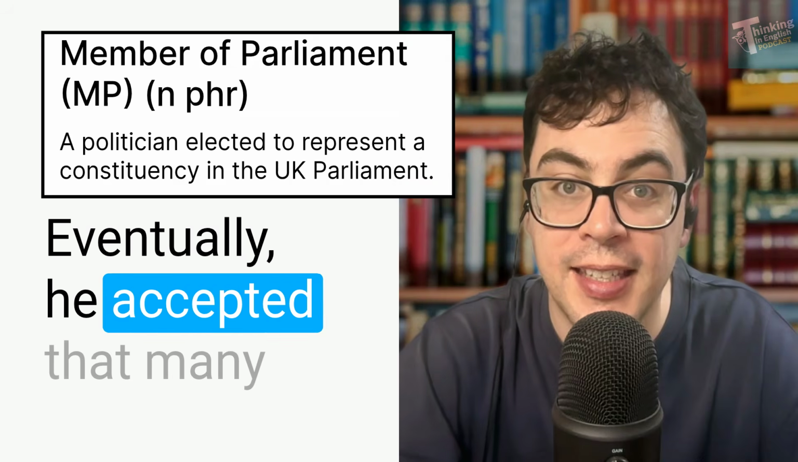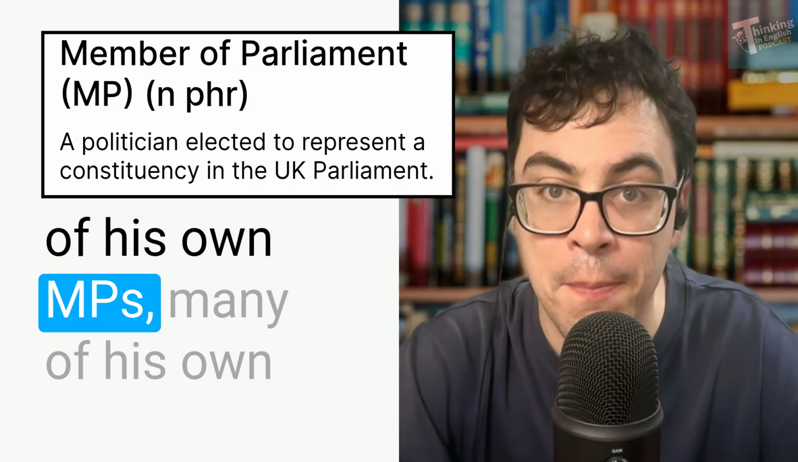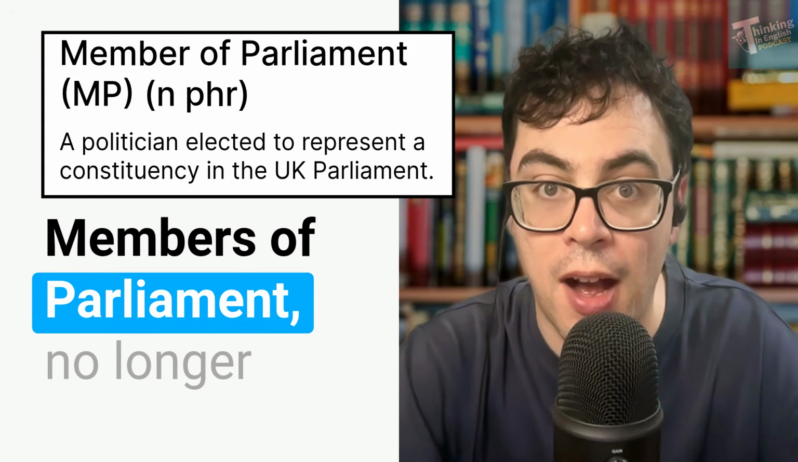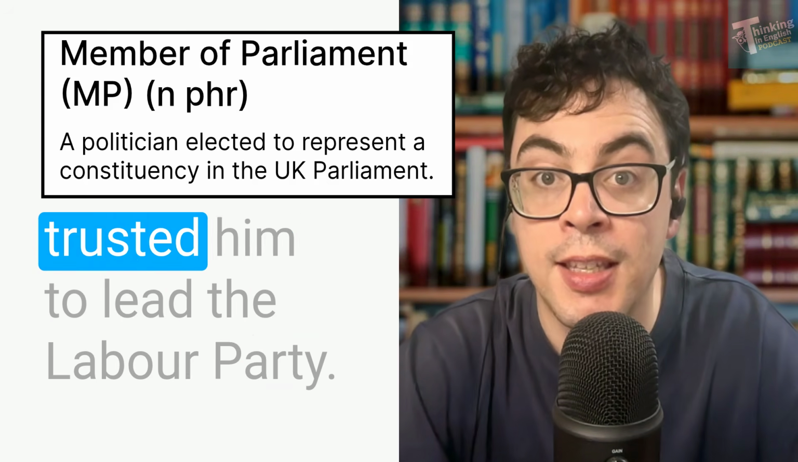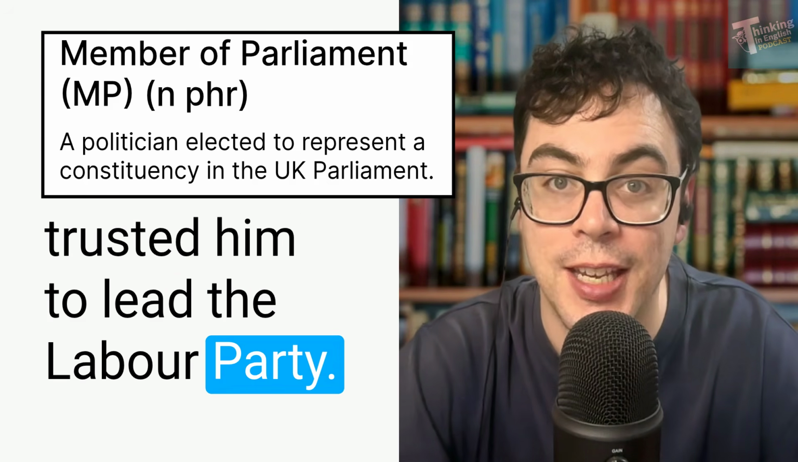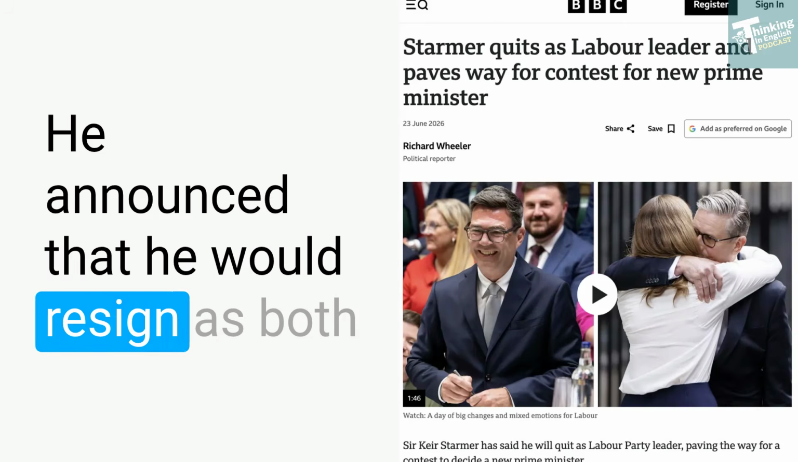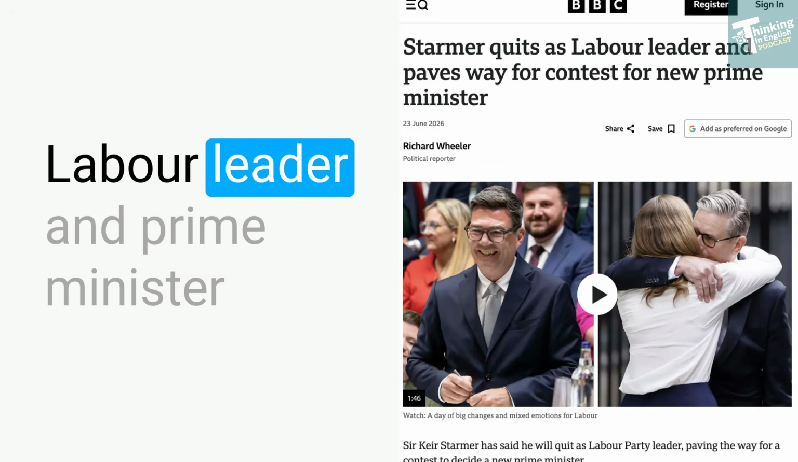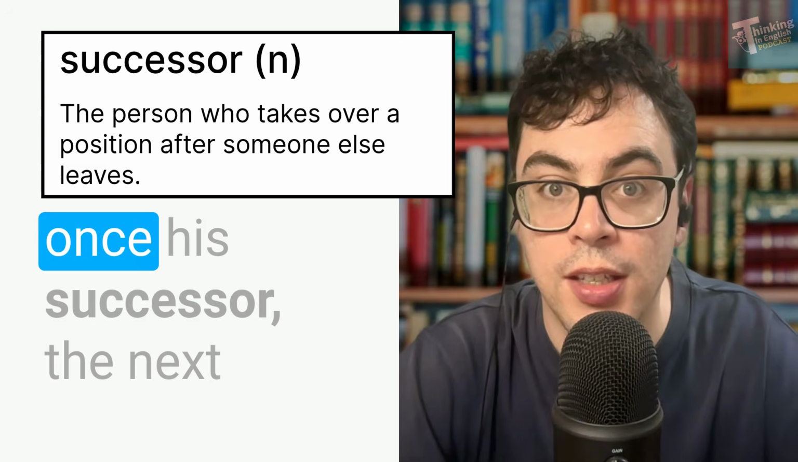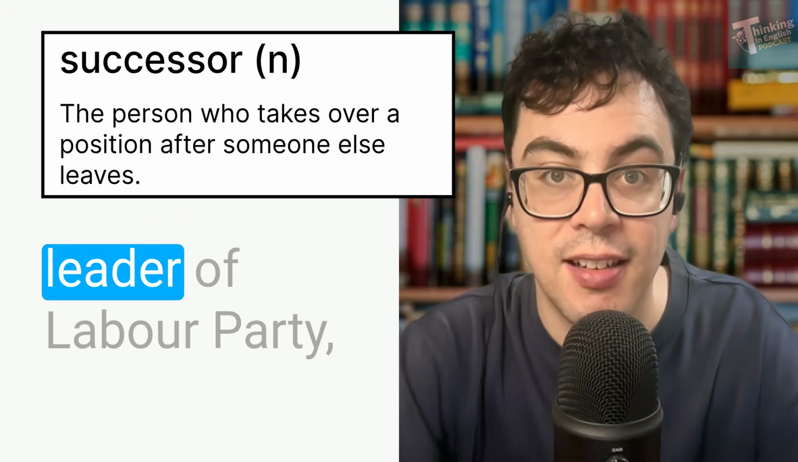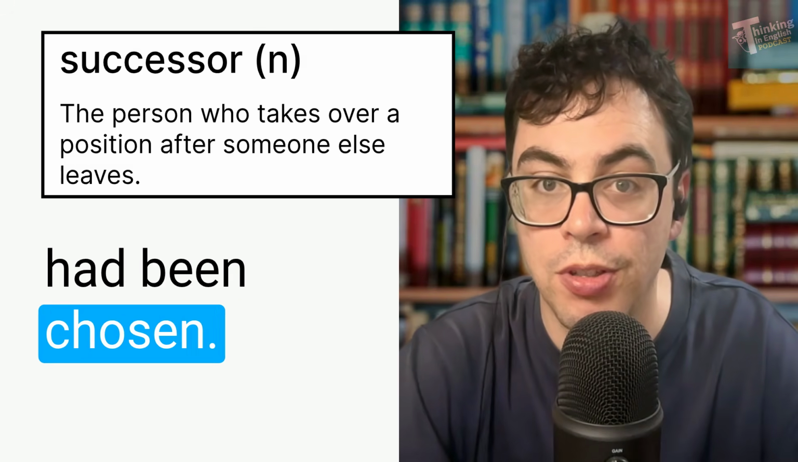Eventually, he accepted that many of his own MPs, many of his own members of parliament, no longer trusted him to lead the Labour Party. He announced that he would resign as both Labour leader and Prime Minister once his successor, the next leader of the Labour Party, had been chosen.